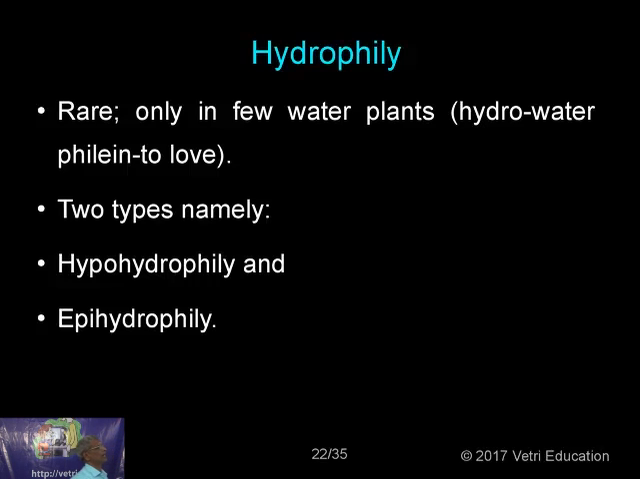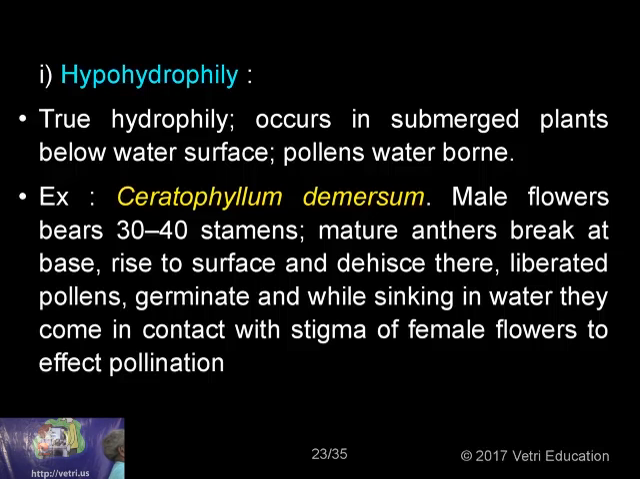Fine. Hydrophily. Hydrophily means what? When pollination is taking place with the help of water, you call it hydrophily. Once again, that is divided into two types, namely hypohydrophily and epihydrophily. Hypohydrophily means when pollination is taking place below the water, hypo means below, and when it is taking place above the water, it is called epihydrophily. The best example of hypohydrophily is Ceratophyllum, a water plant.